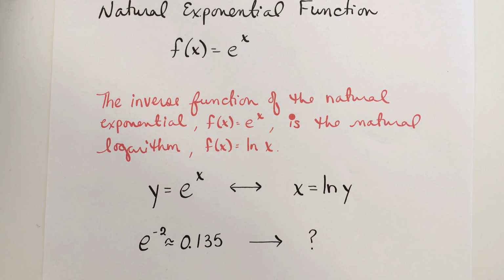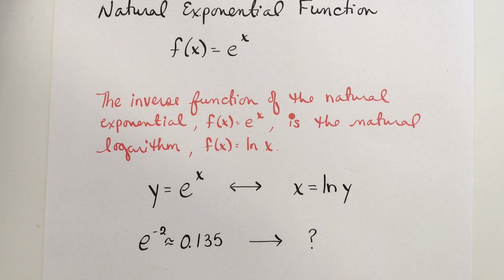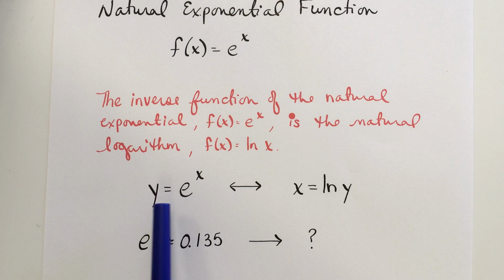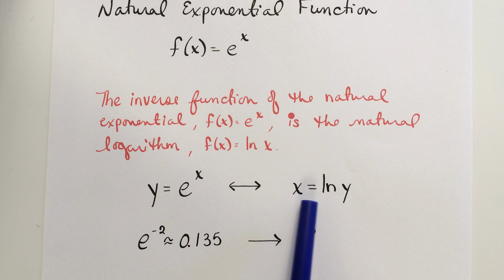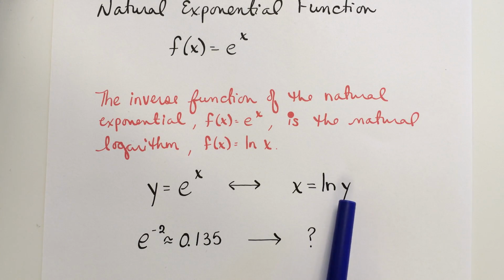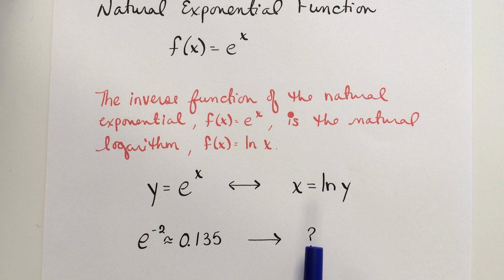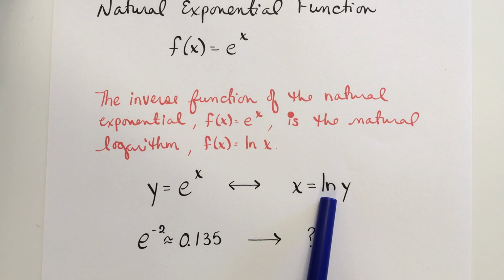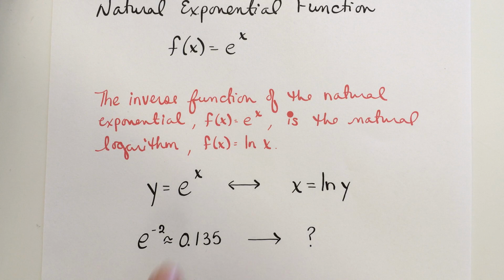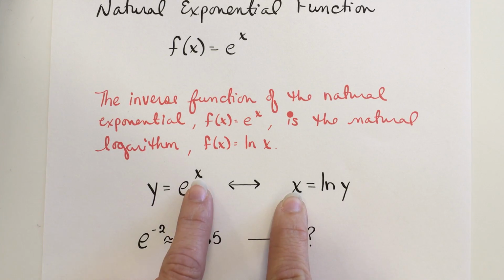Now, because of that, you can actually interchange between the two forms, and that's what you see that I have here. So like this first one where I have y equals e to the x, this could be rewritten as x equals natural log of y, okay? Basically it's just a matter of memorizing what has to go in what location. If this is the natural exponential, you have to use natural log, you have to use ln. But whatever your exponent is, that's what this natural log is going to be set equal to.